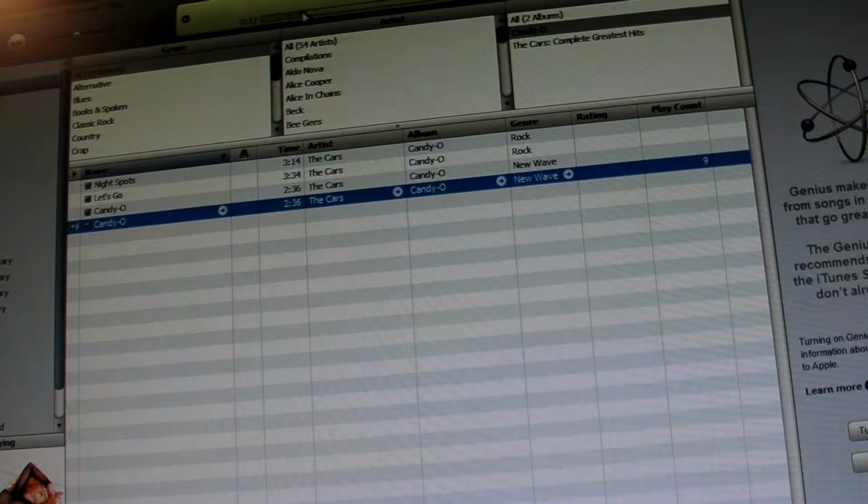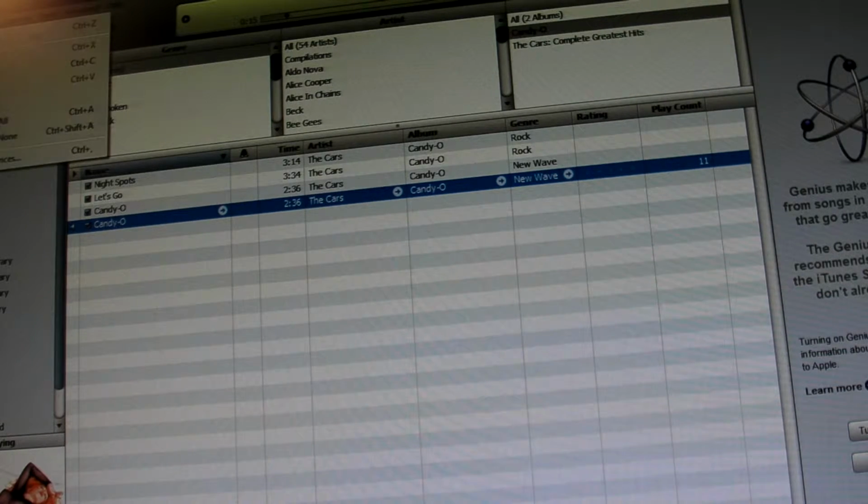So, let's see how this one rolls. I'm going to move it up to almost the end. Let's see how it rolls. Whoops. Let's put it on repeat. Try that again. Very nice transition. So once we've got our timing all set up, we want to create a copy of that.